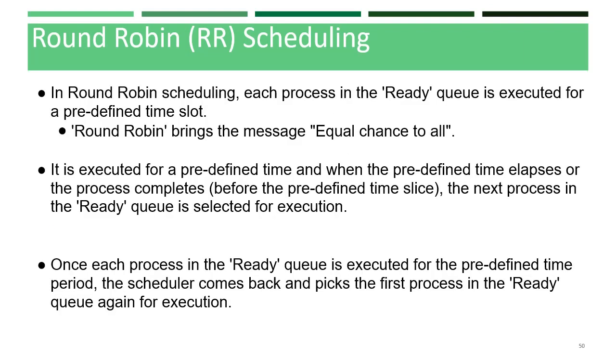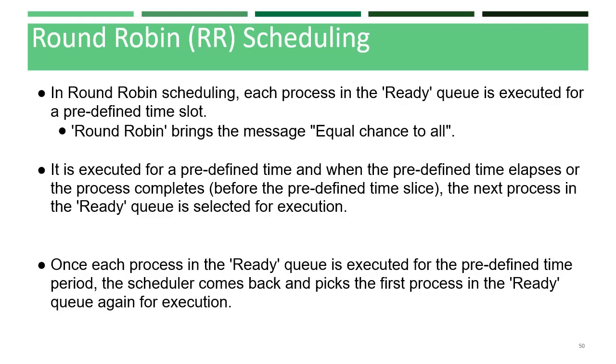Next type of scheduling we have is round robin scheduling. In round robin scheduling, each process which is there in the ready queue will execute for a predefined time slot. That means each process in the queue will have a definite time slot and runs accordingly. So round robin gives an equal chance to all.